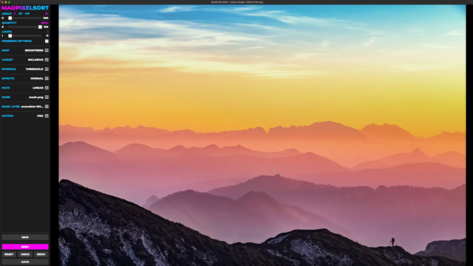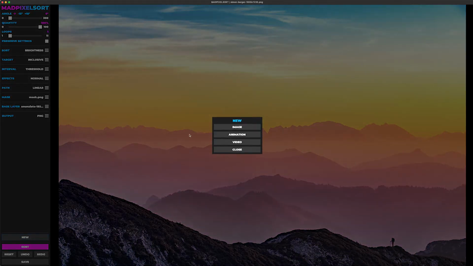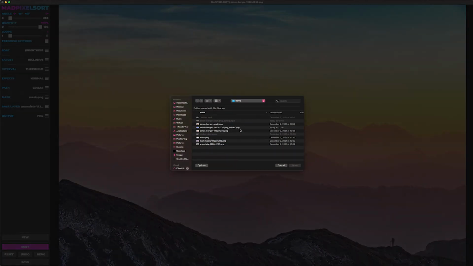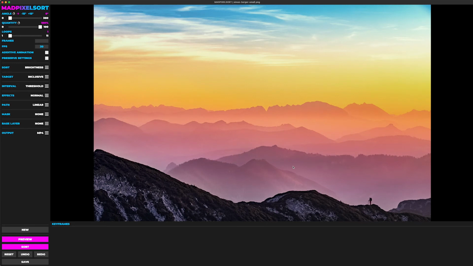All right, let's get started with animations. So what you do is you click New, Animation, and I'm going to use a very small image, just so it's much faster, so you can see the effects more in real time. It's the same image, just much smaller. Now, as you can see, the keyframes window has opened up, and this is essentially how you create an animation. There's the frames input, there's the frames per second input, and then there's additive animation that got added to our little menu here.